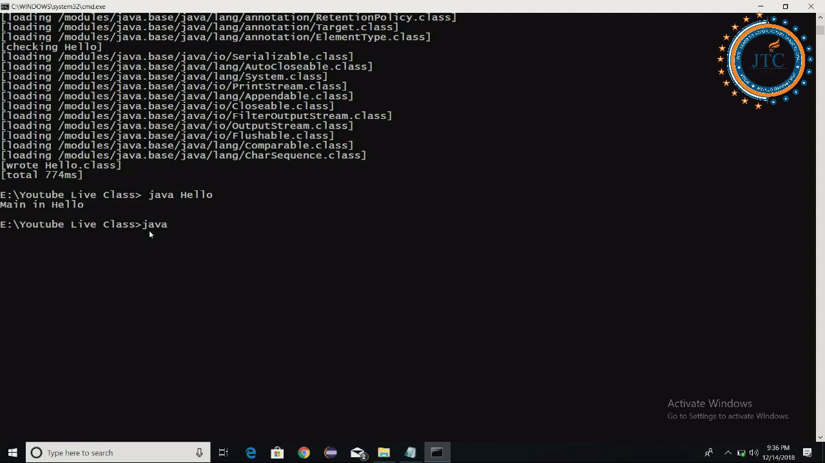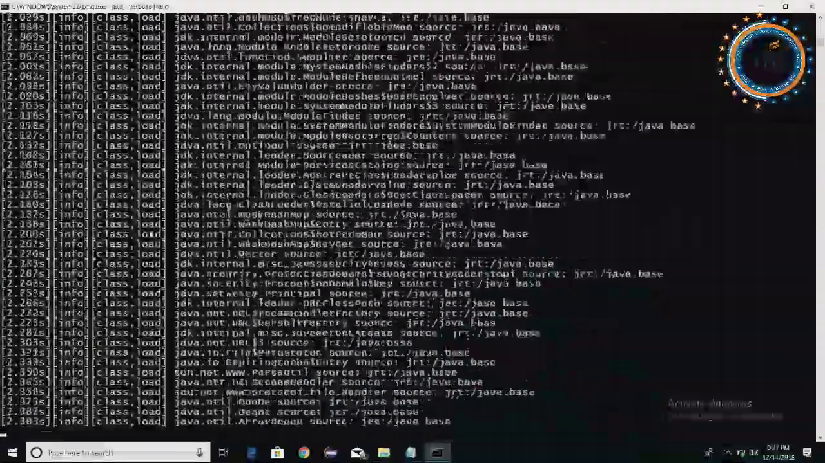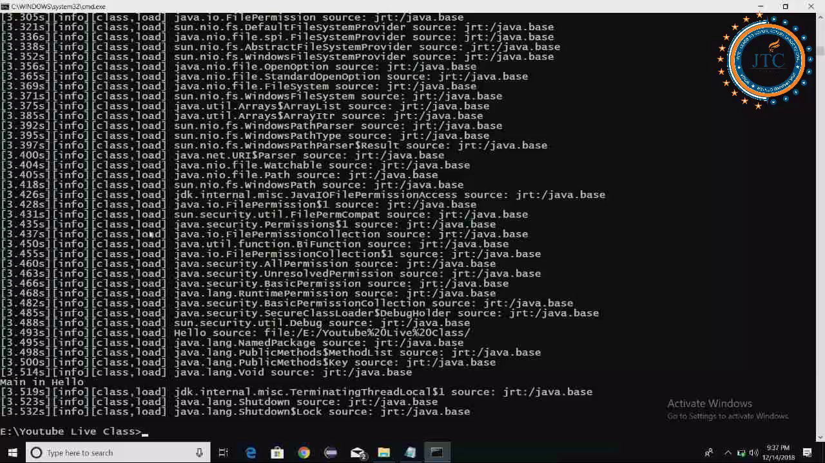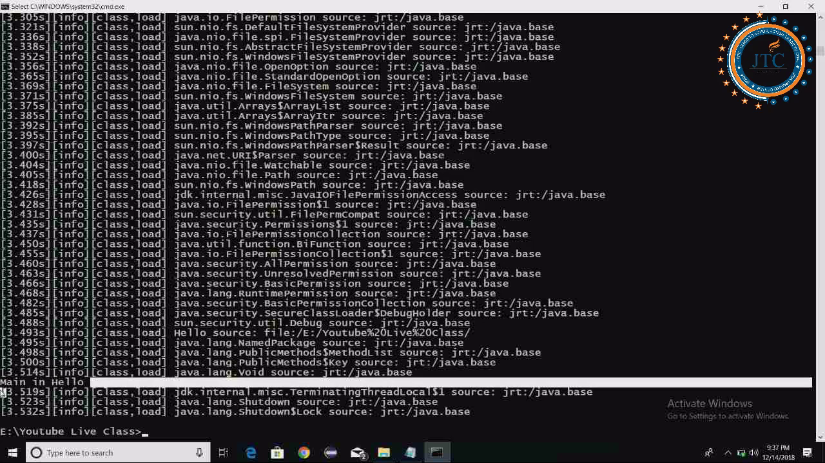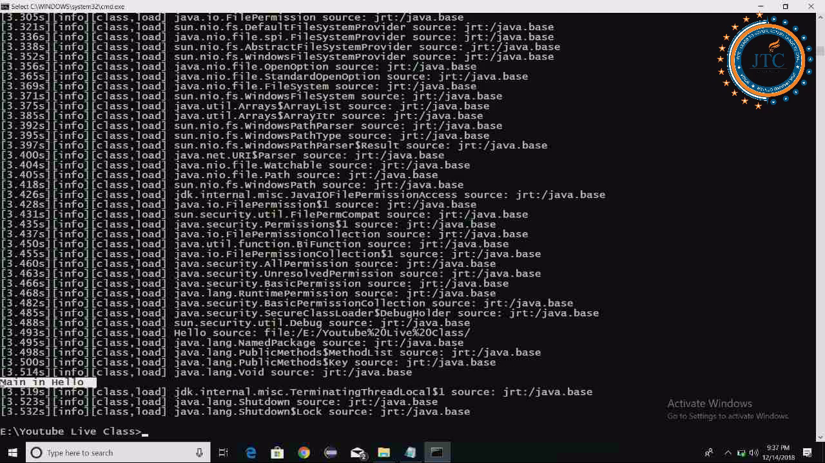Whenever I am trying to run this program, you see what all the n number of things it is doing internally, what all the different options it is doing whenever we are running this program. Just in order to display one particular line of message, one particular output, it is showing all the different kinds of options and internal things, just to display one message.